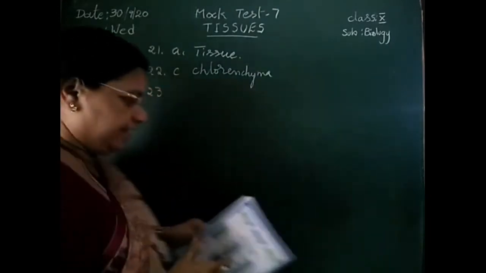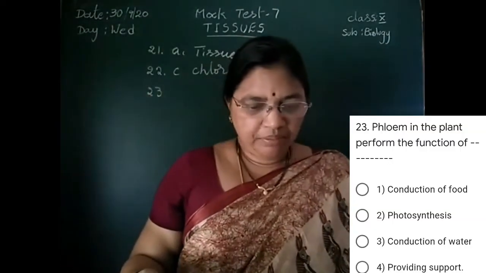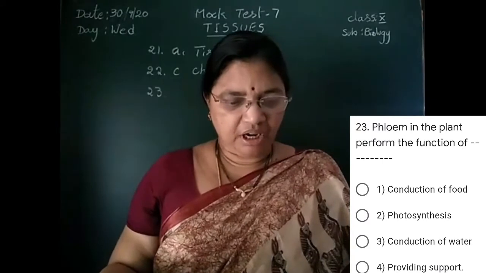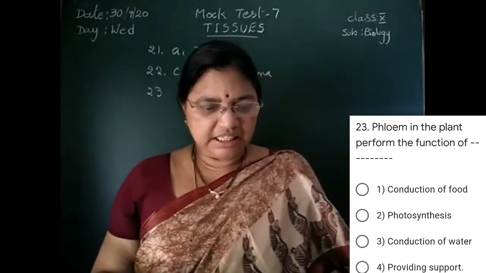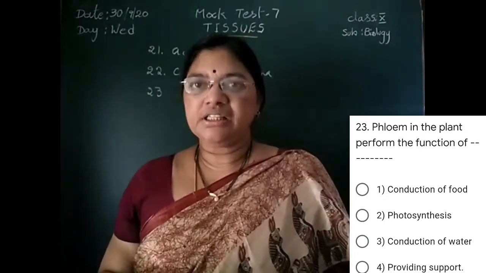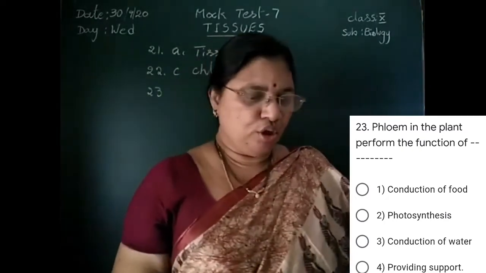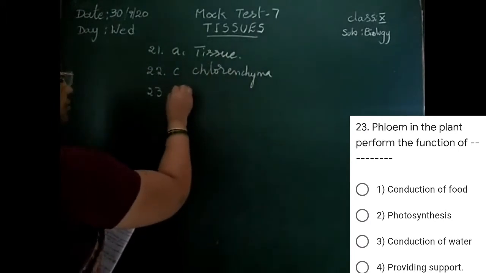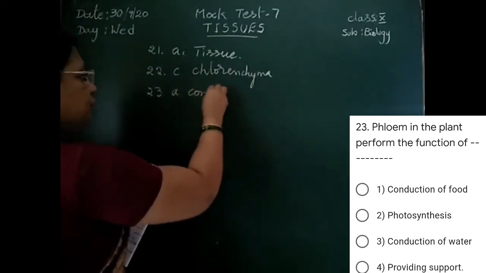Then 23. Phloem in the plant performs the function of: conduction of food, photosynthesis, conduction of water, providing support. Phloem function is conducting food materials. So option A, conduction of food.